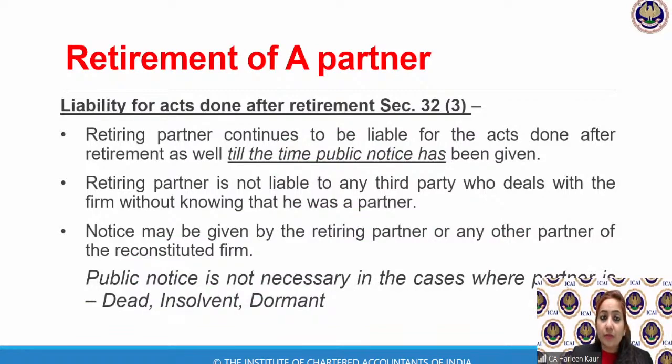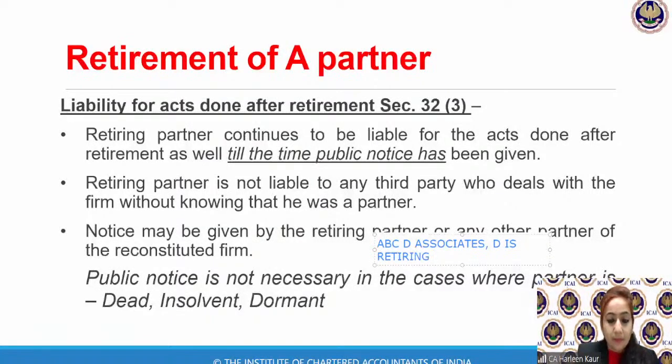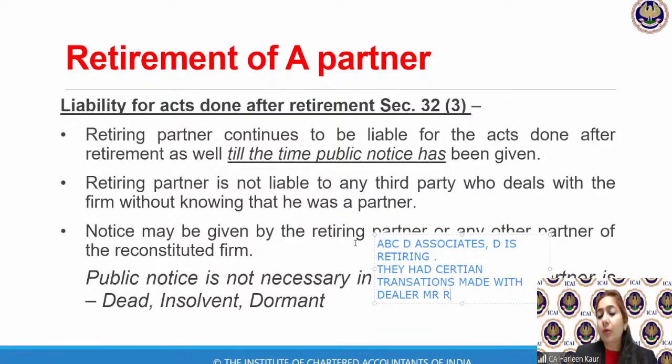So there was a dealer with which the firm was dealing, Mr. R. Now, R came for the recovery of money to the firm ABCD Associates.